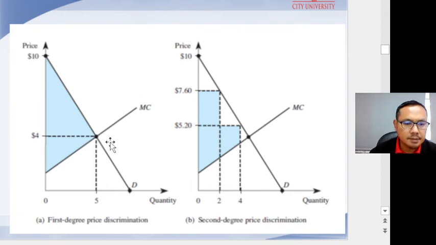On the left side you can see first degree price discrimination, which is different compared with the second degree price discrimination.